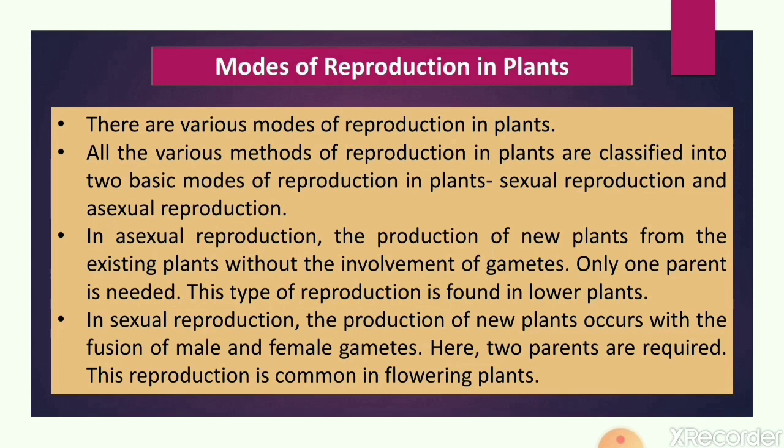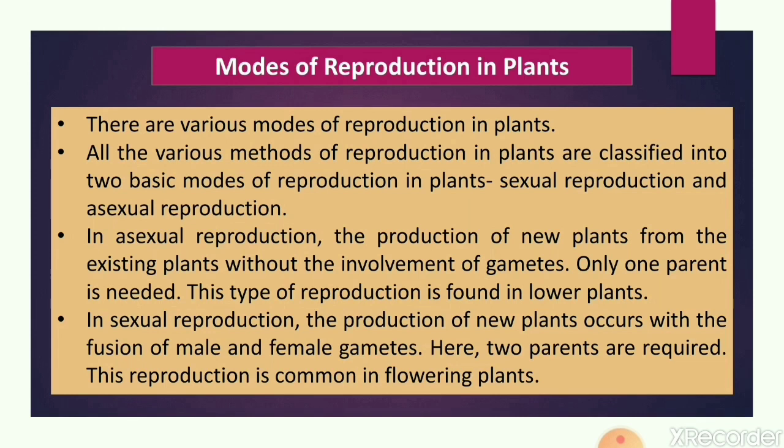Now, modes of reproduction in plants. There are mainly two modes of reproduction in plants, that is asexual reproduction and sexual reproduction. Asexual reproduction means a new individual is produced by a single parent, only one parent is needed, and new plants are produced from the existing plants without the involvement of gametes.